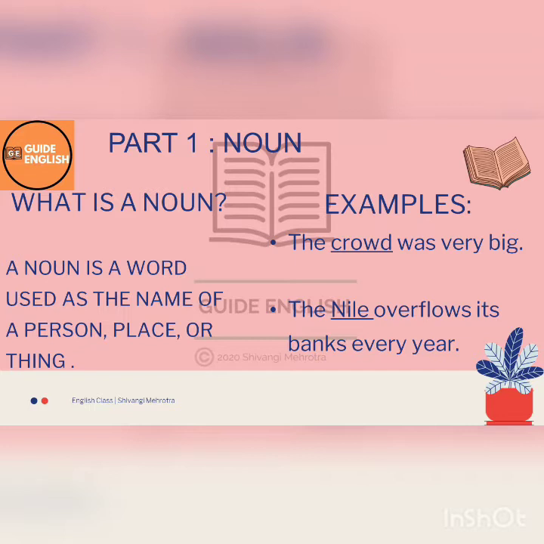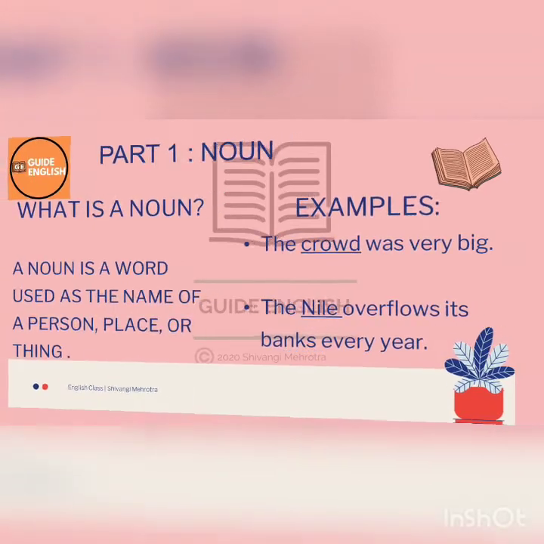Moving to the next example, which says, "The Nile overflows its banks every year." The word Nile in this sentence is the name of a river, hence it too is acting as a noun in this example. Hope the noun part is briefed to you all well through this slide.